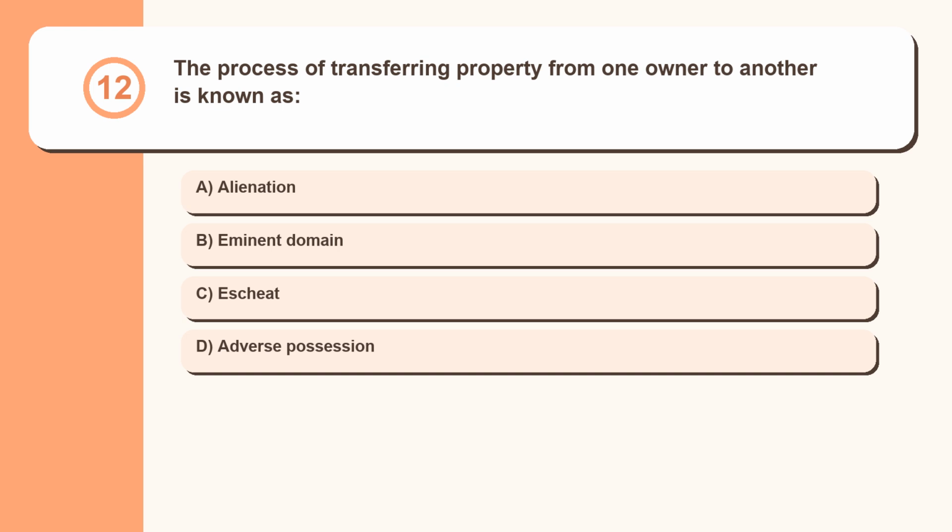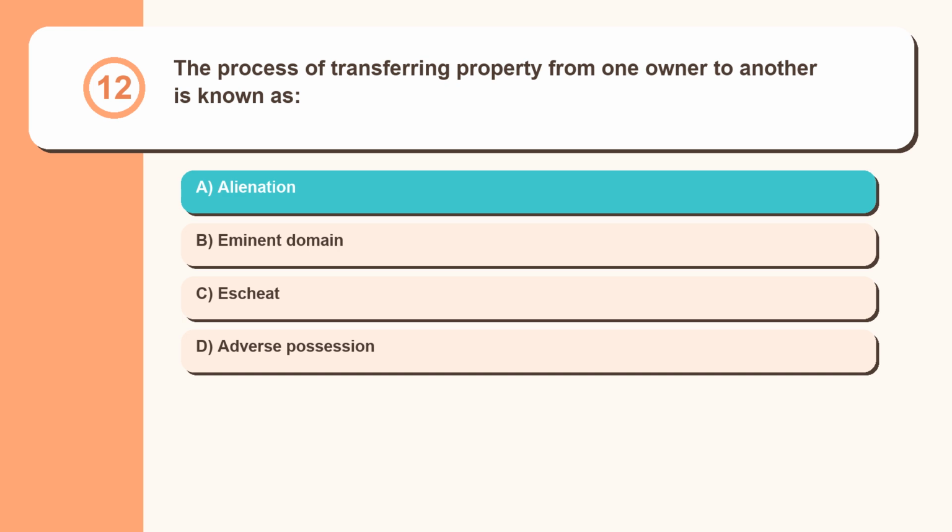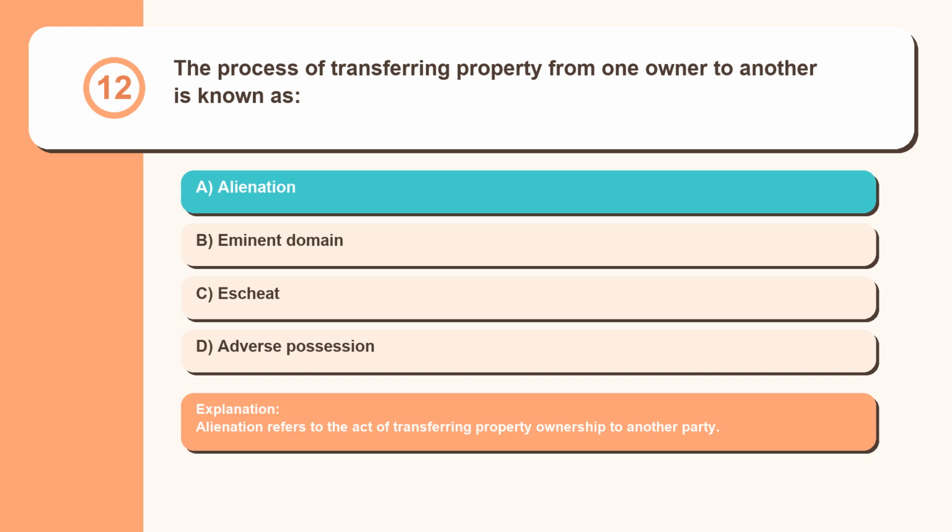Question 12. The process of transferring property from one owner to another is known as alienation, eminent domain, escheat, adverse possession. Alienation refers to the act of transferring property ownership to another party.